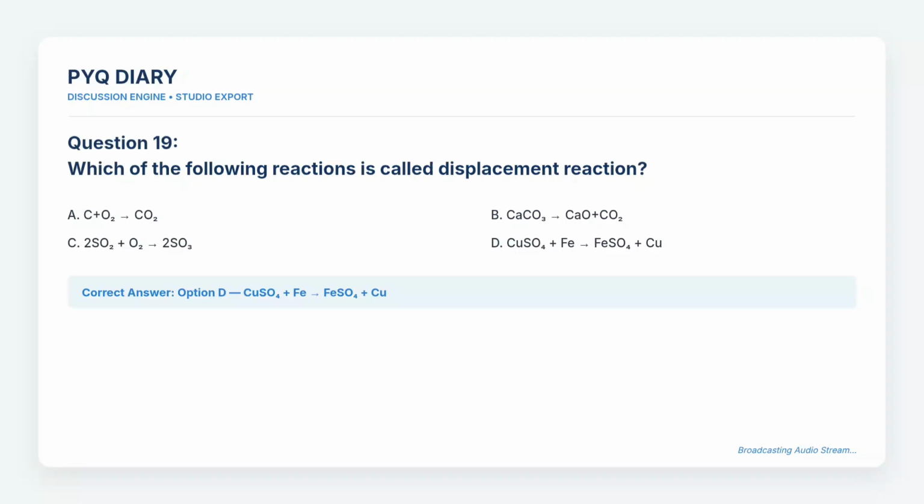Question 19. Which of the following reactions is called displacement reaction? The choices are A. C + O₂ gives CO₂, B. CaCO₃ gives CaO + CO₂, C. 2SO₂ + O₂ gives 2SO₃, and D. CuSO₄ + Fe gives FeSO₄ + Cu. The correct answer is option D. CuSO₄ + Fe gives FeSO₄ + Cu.